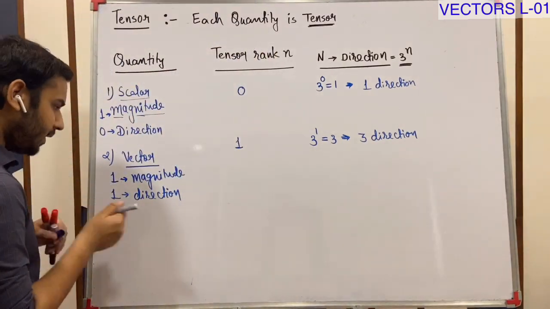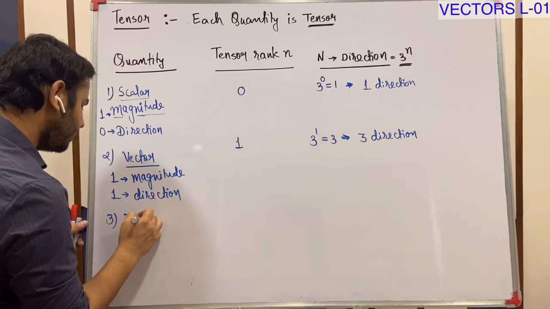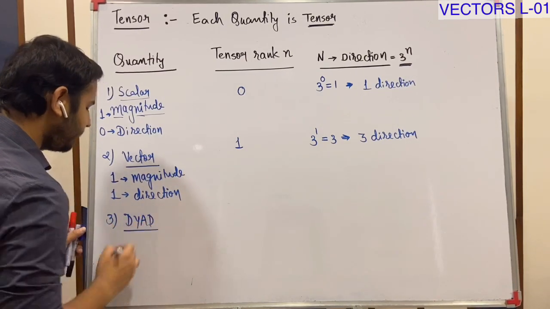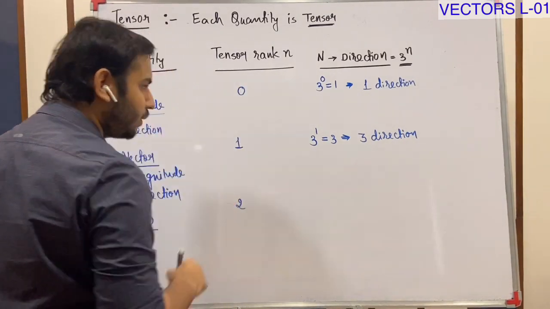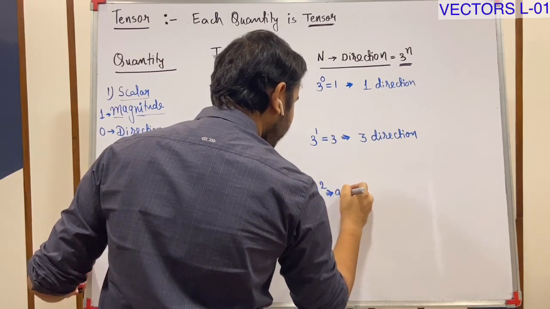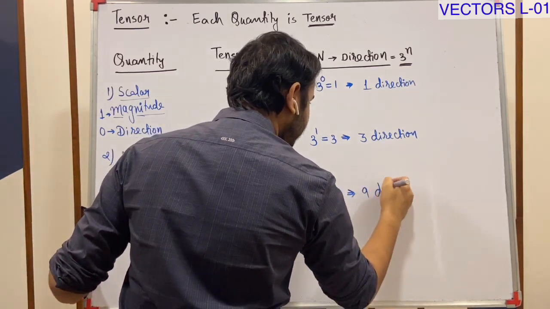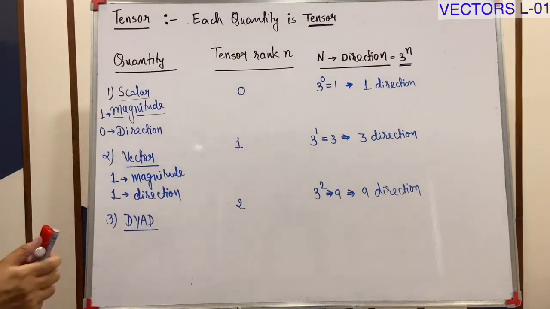And the third, the last for today, is called a gyre, and the tensor rank is 2. 3 raised to 2 is 9, so you can say 9 directions. But this is not of our use.